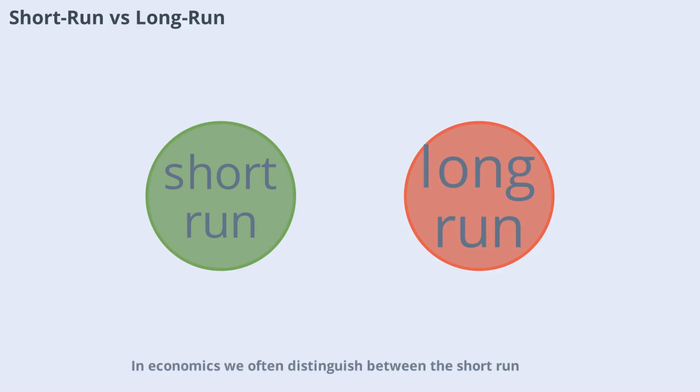In economics, we often distinguish between the short run and the long run when analyzing production. These terms don't refer to specific time periods, but rather to the flexibility businesses have in changing their resources. Let's break down what each means and why the distinction is important for decision making.